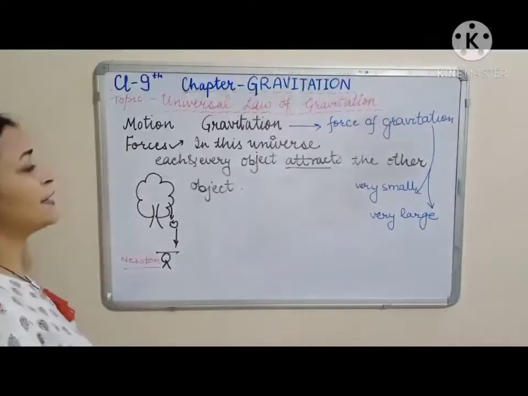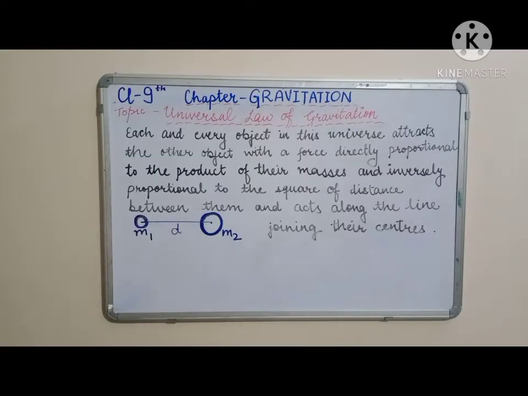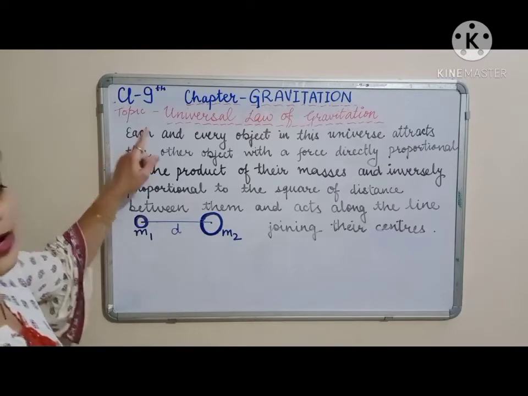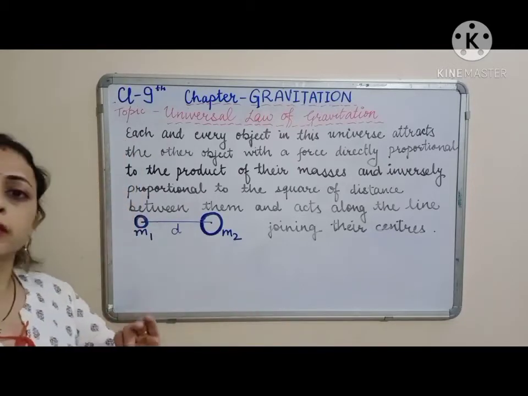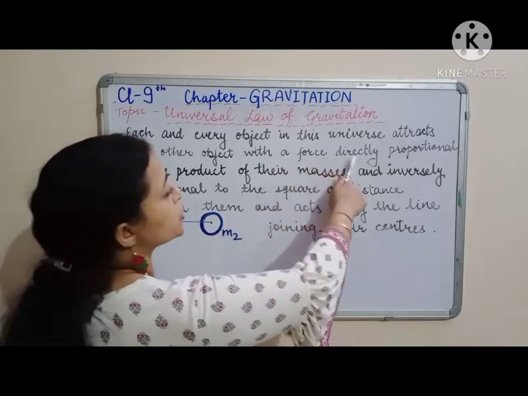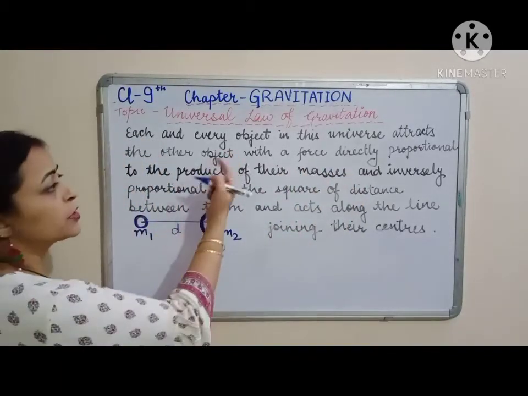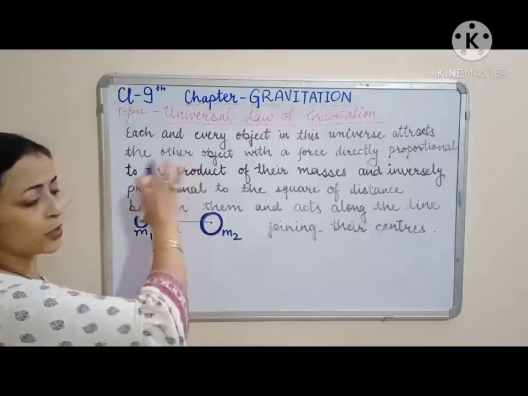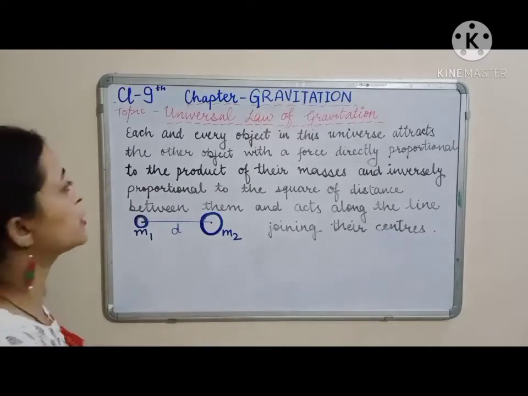So accordingly a law was framed. So what universal law of gravitation state is that each and every object in this universe attracts the other object with a force which is directly proportional. Now we will be writing down mathematical form also. अभी आपको ये definition दी, statement के साथ how we can write it in the mathematical form.